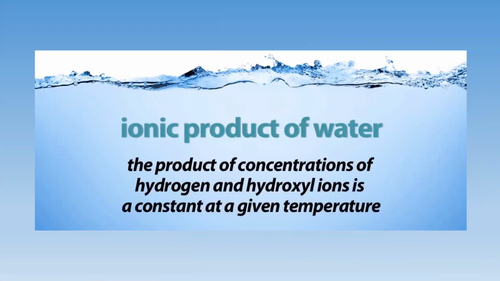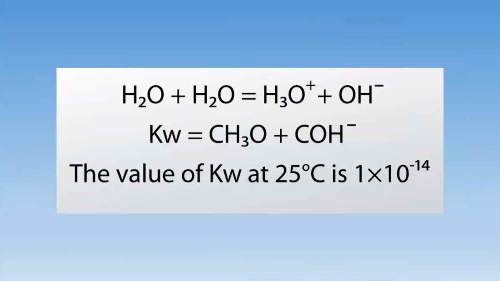ionic product of water. Let's see, that is H2O plus H2O gives hydronium ion and hydroxide ion. This is the Kw, where C stands for the concentration of hydronium ion and the concentration of hydroxide ion. At 25 degrees C, the value of the ionic product of water is 1 into 10 raised to minus 14. Now, how is it 1 into 10 raised to minus 14?